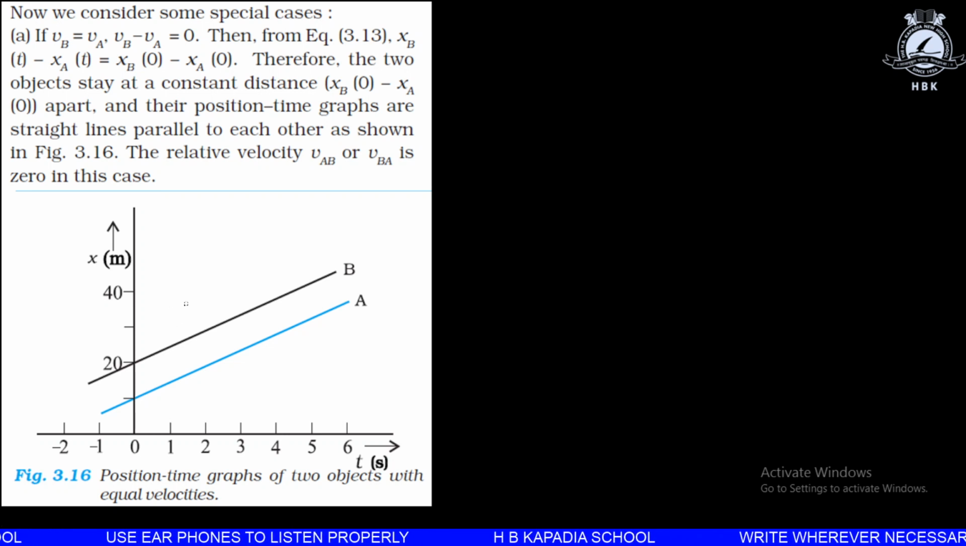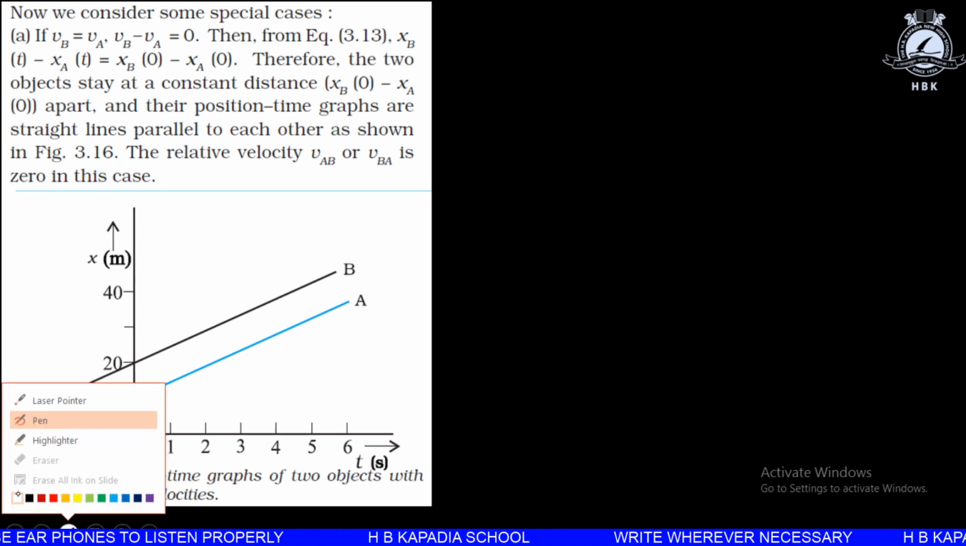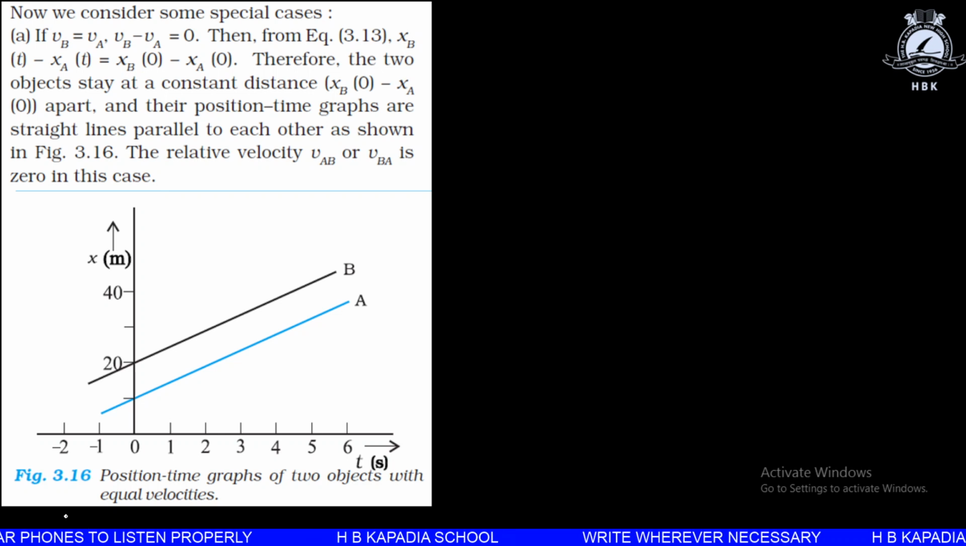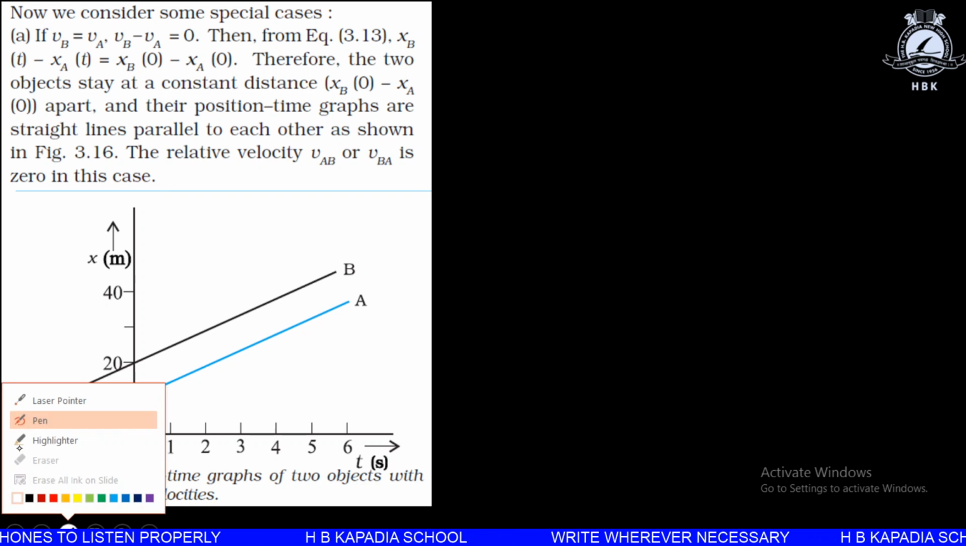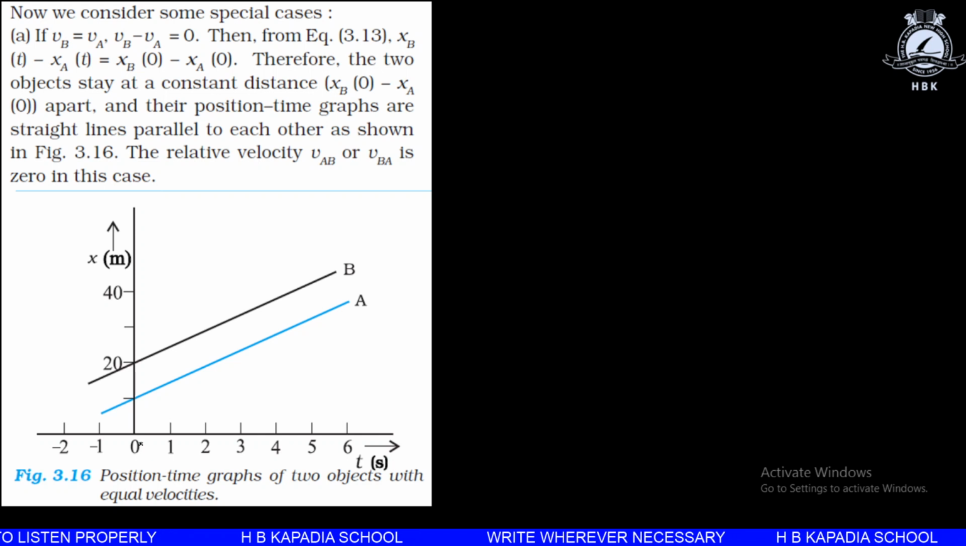Now let's consider some special cases. Case number A. In case A, if you see it properly, there are two velocities, the velocity of A and the velocity of B. We have done this in our lecture specially dedicated to graphs. If you find the slope of the graph of A and the graph of B, you will find that the velocities of both are equal.